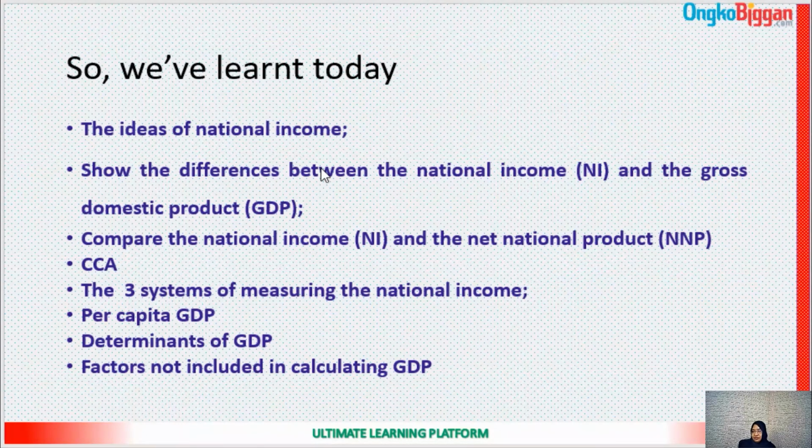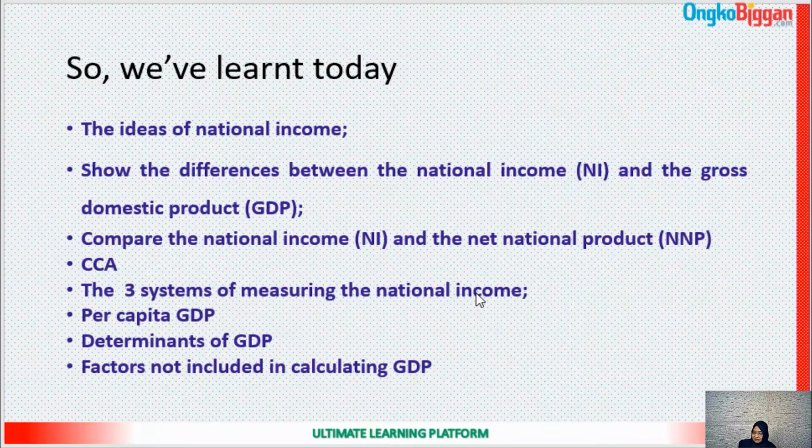And we have learned the ideas of national income. We have learned the differences between national income and the gross domestic product. In between we have learned net factor income and the CCA. We have compared the national income and the net national product. We have learned the 3 systems of measuring national income.